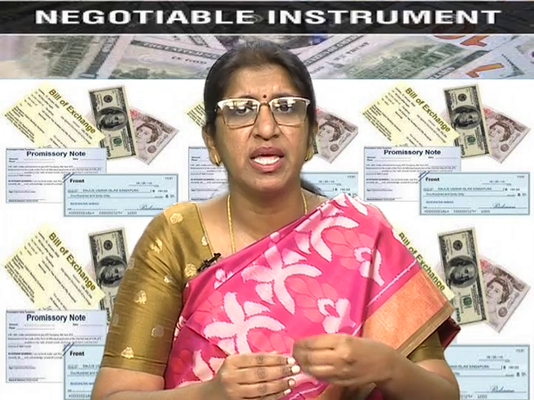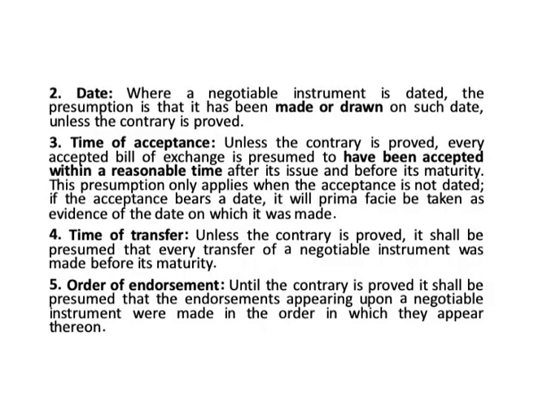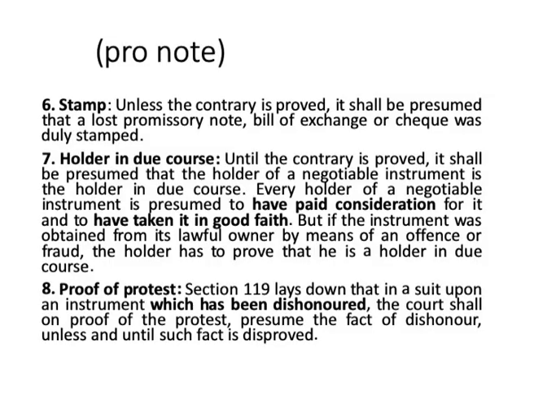It is an underlying presumption, it need not be proved again. The next presumption is about order of endorsements. Until the contrary is proved, it is presumed that the endorsements appearing on the instrument were all made in the same order in which they appear on the instrument. The sixth presumption is the stamp. It is always presumed that every promissory note, bill of exchange or a check was always duly stamped.